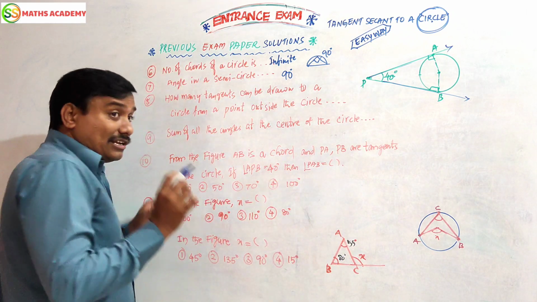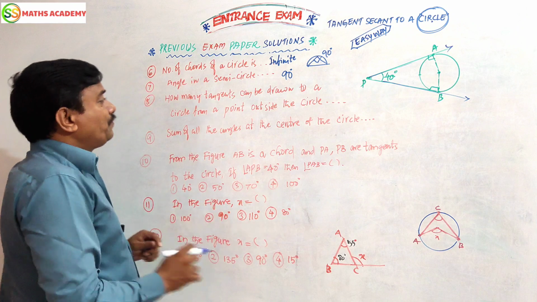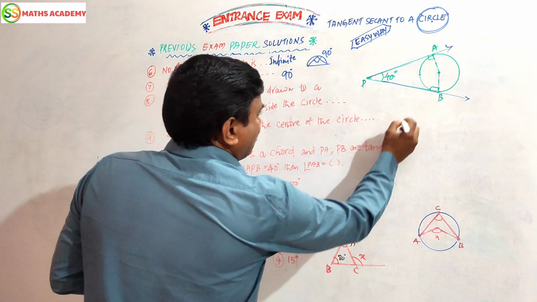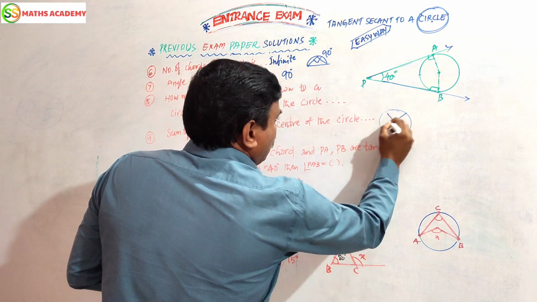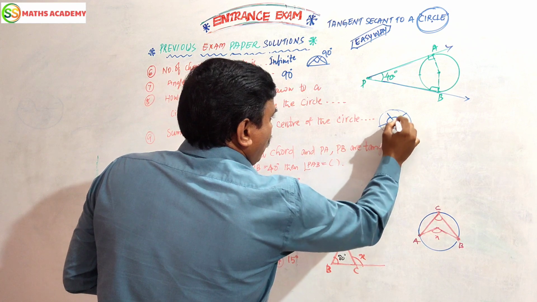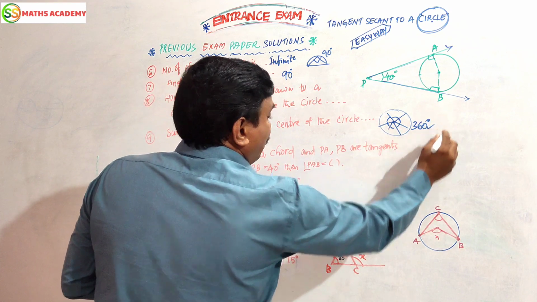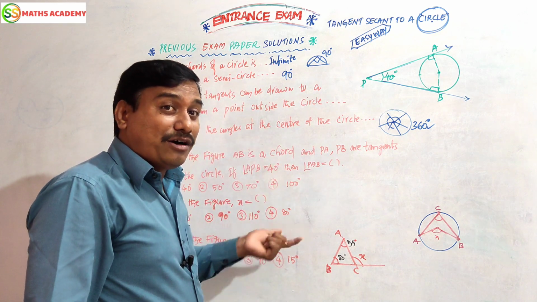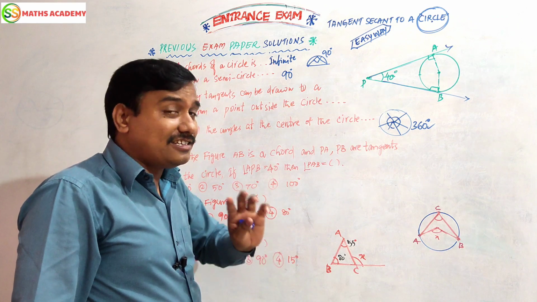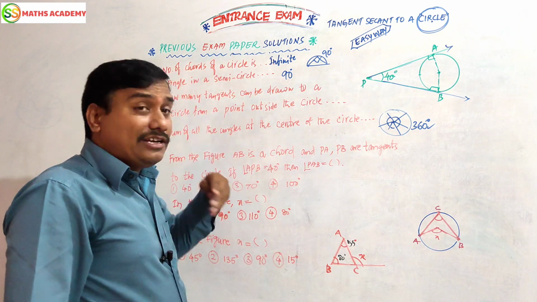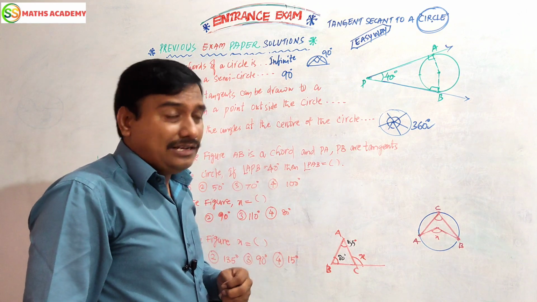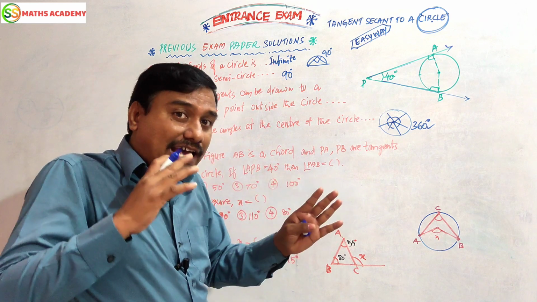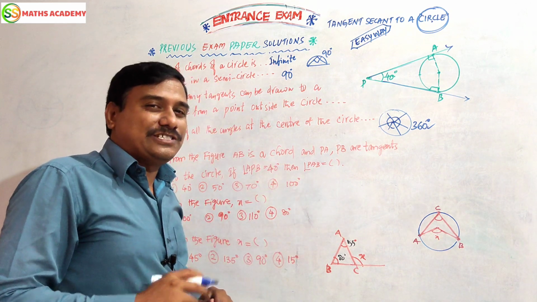Now the longest chord of a circle is the diameter. Now the sum of all the angles at the center of the circle. This is the center. For example, you can take the same points like this. The sum of all these angles will equal a complete angle, nothing but 360 degrees. Angle in a semicircle is 90 degrees. Sum of all the angles in a circle is 360 degrees. These are the standard questions, dear children. These were all given in the previous 2018 paper. I did not give you options because you know the answer. Don't go with the options. First we should say the answer, then go with the options, right?